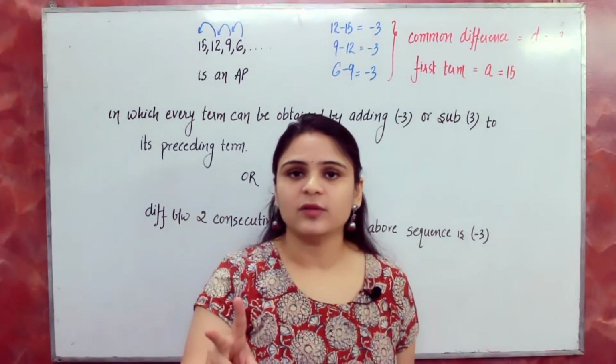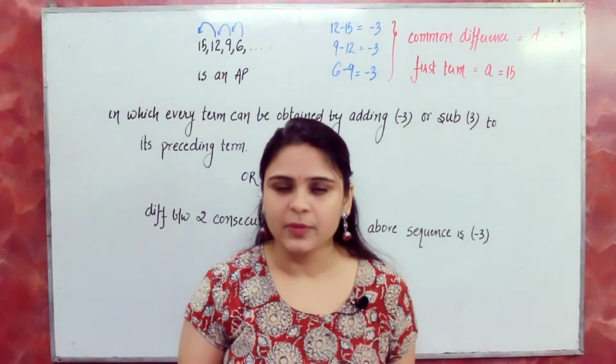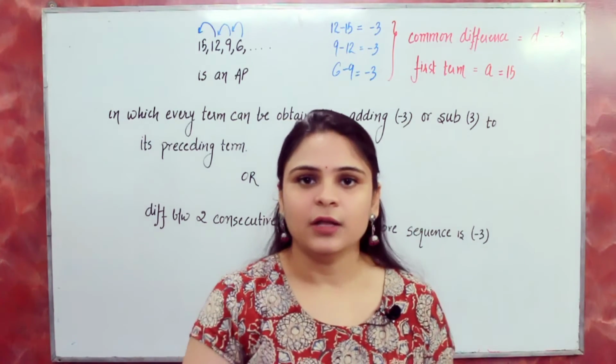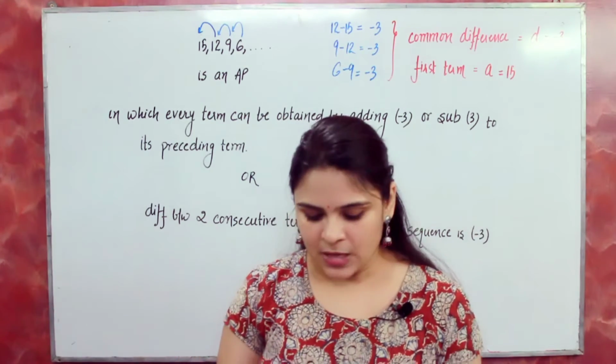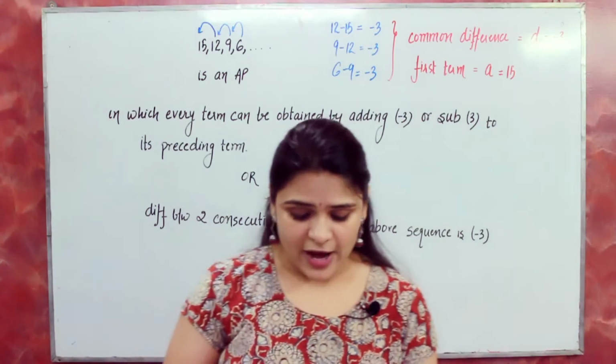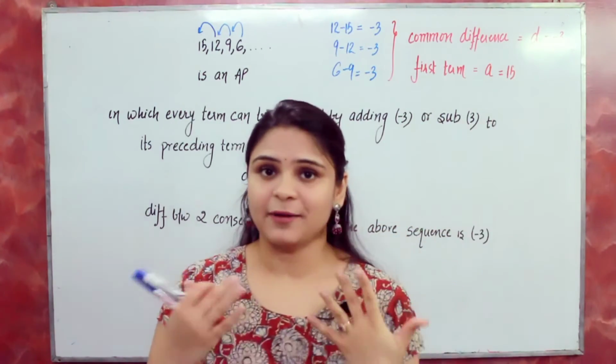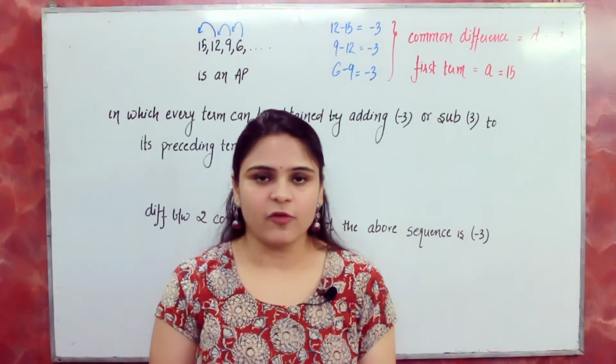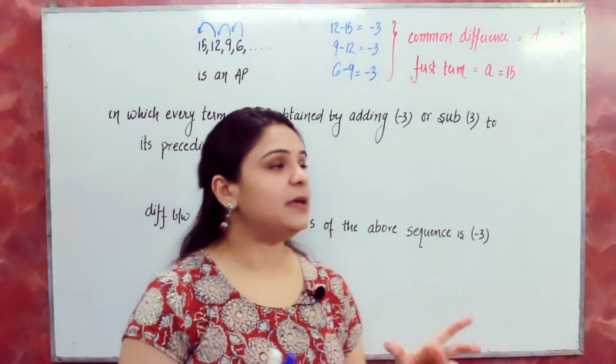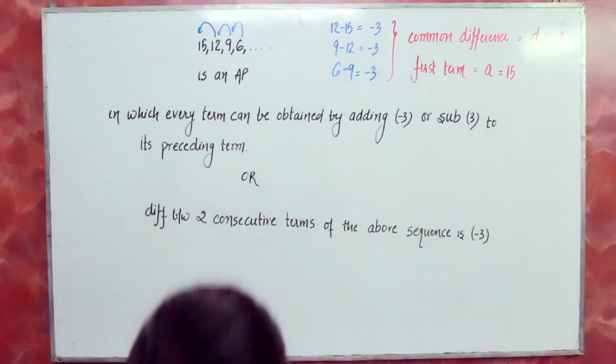If you know the value of the first term and common difference, then you can easily form any AP. Okay, only two things are required. One is the first term and another one is the common difference. This way you can form an AP. Now the thing is, why am I taking a and d? It's not by my choice. This is the general form. You have to write any AP in this format only.